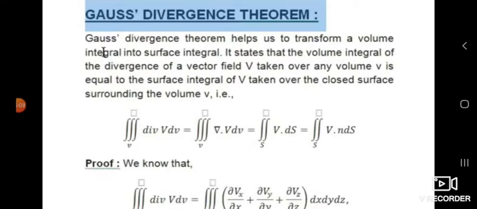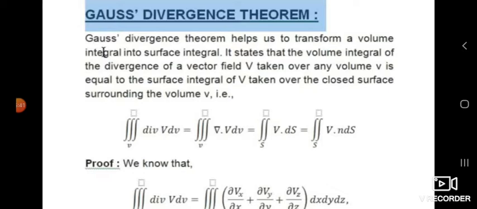Therefore, the mathematical form of the Gauss divergence theorem is: the volume integral of the divergence of a vector V dV is equal to, or the volume integral of del dot V dV is equal to, the surface integral of V ds. That is our Gauss divergence theorem. You have to remember its statement and its mathematical formula. That's it.